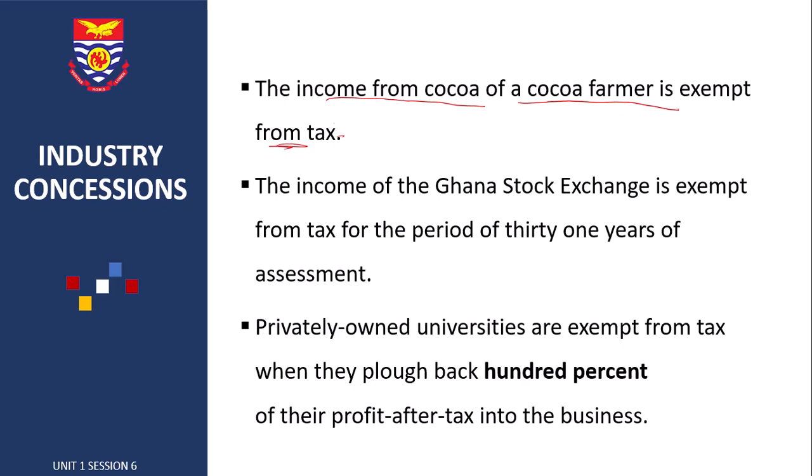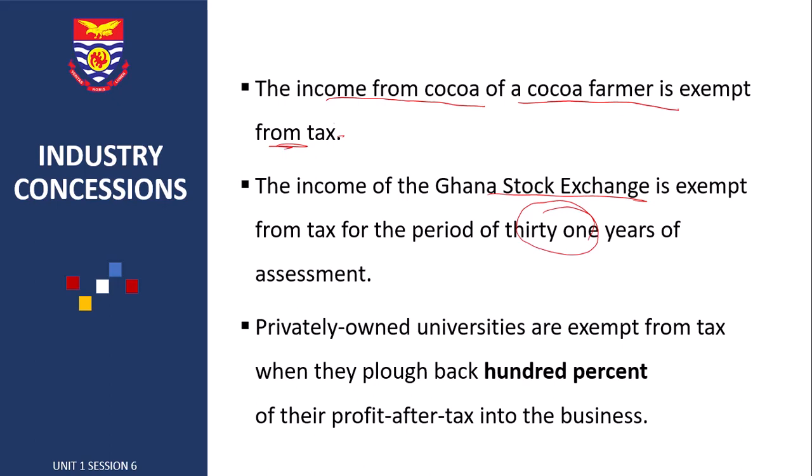So please take notice. Then we have the Ghana Stock Exchange. They are exempt from tax for a period of 31 years. The Ghana Stock Exchange, before, under Act 592, was 25 years, but currently it is 31 years.